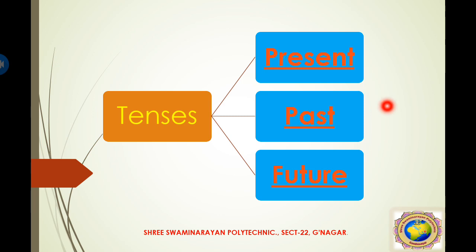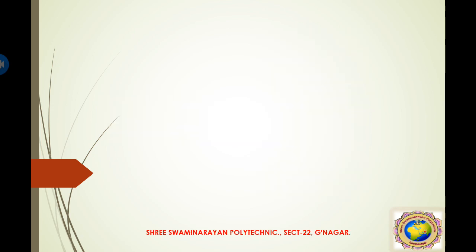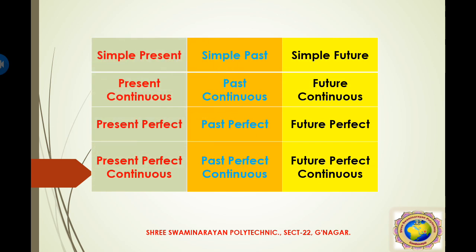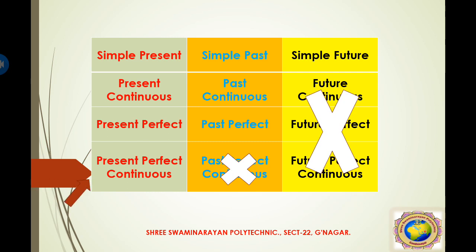We already studied the three types of tense, and at present we are studying the present tense. So in present tense we already studied simple present tense, present continuous tense, and present perfect tense. Now today we start with the present perfect continuous tense.